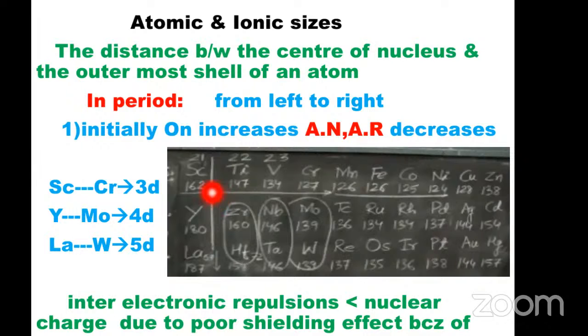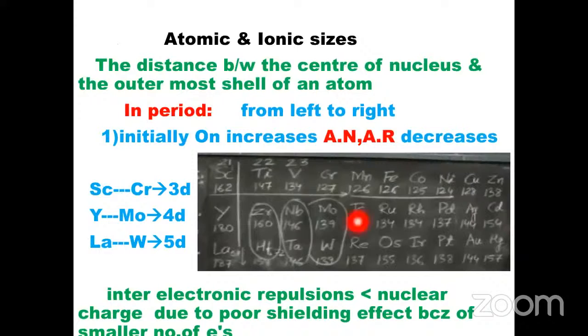So these are atomic radius values. Here the atomic radius is decreasing from scandium to chromium in 3d series, yttrium to molybdenum in 4d series, and lanthanum to tungsten in 5d series. What is the reason? Because the inter-electronic repulsions are very less than the nuclear charge. That means the nuclear charge is dominating the inter-electronic repulsions due to poor shielding effect.